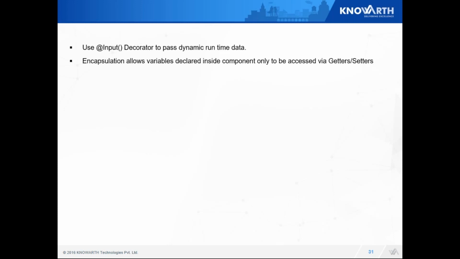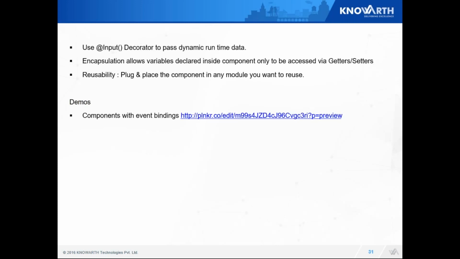Next thing is encapsulation. So like we see in a class, anything defined inside the class can be either public or private. So if I don't export, those things would remain in my class and I can only access them via my defined getters and setters. As we see, component is totally independent. So all we can do is plug and place the component in any module we want to use. Let's look over a demo.